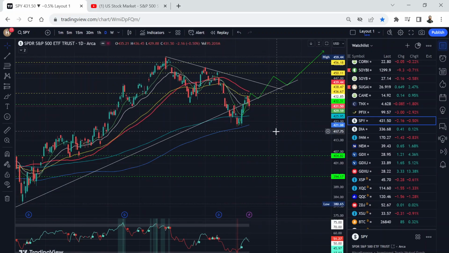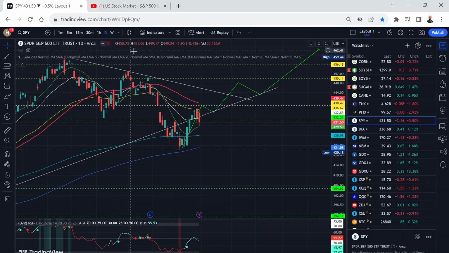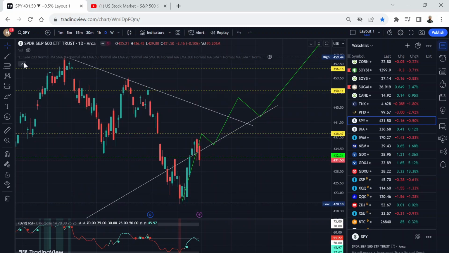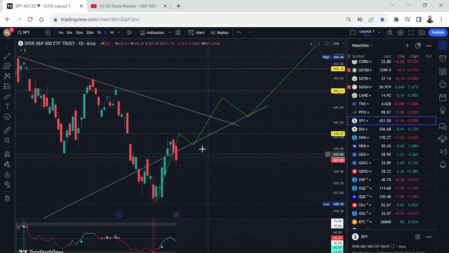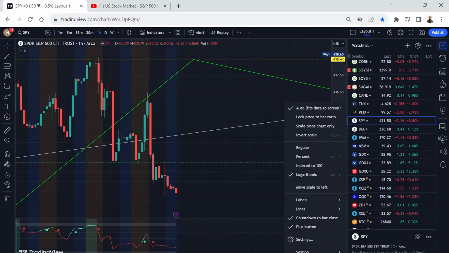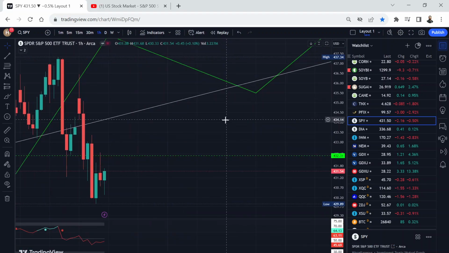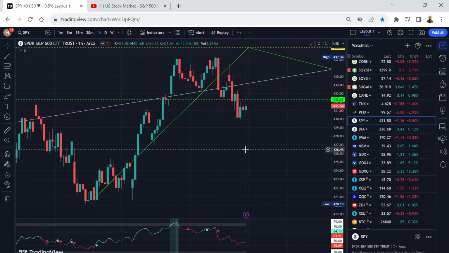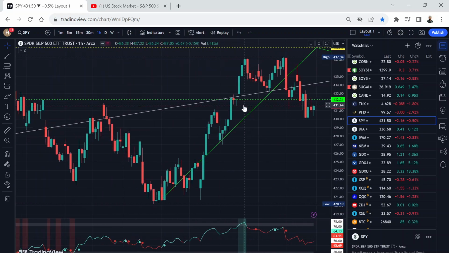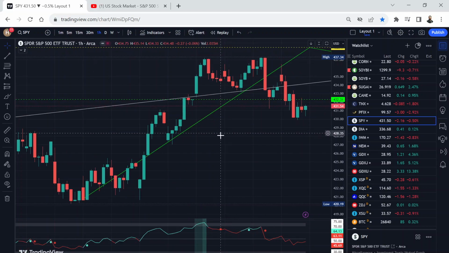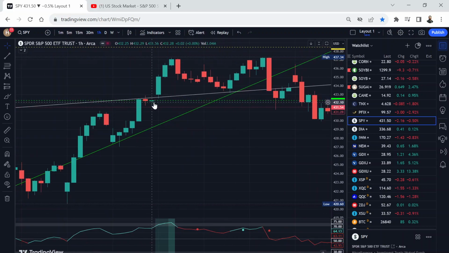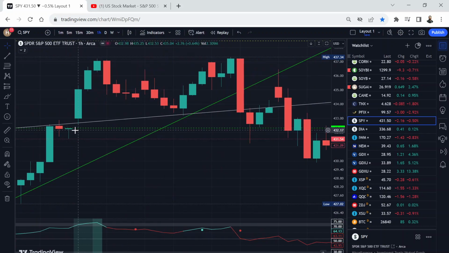On S&P 500, same scenario. Actually, let me hide this because it gets very, very busy. If I go to the 1 hour chart, let's go to regular trading hours so you can see this gap. One other thing, if you watch my video on, I think Tuesday, I said at end of day I'm not happy that there is a gap here. This gap you can see on the 1 hour chart.